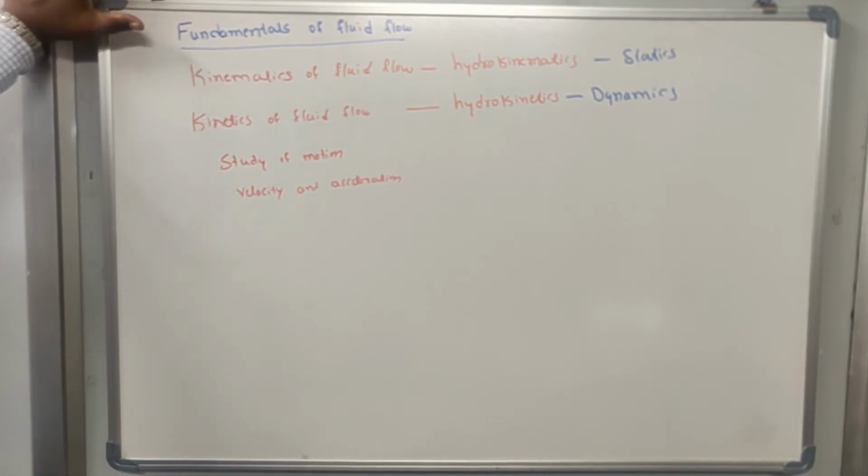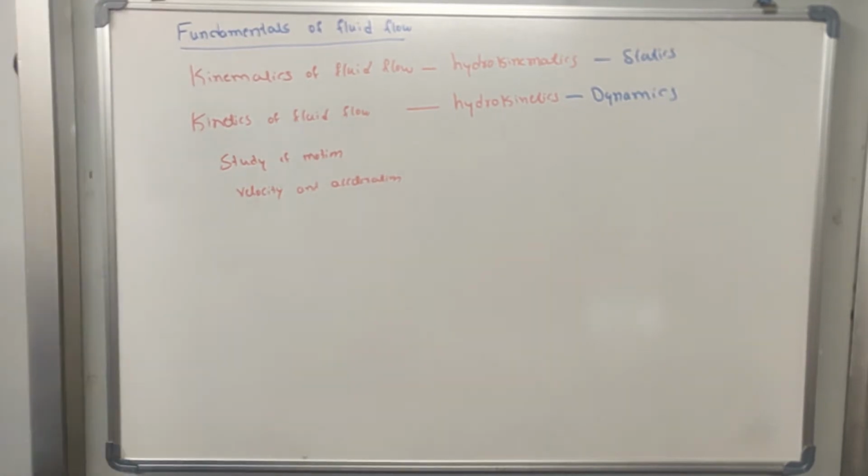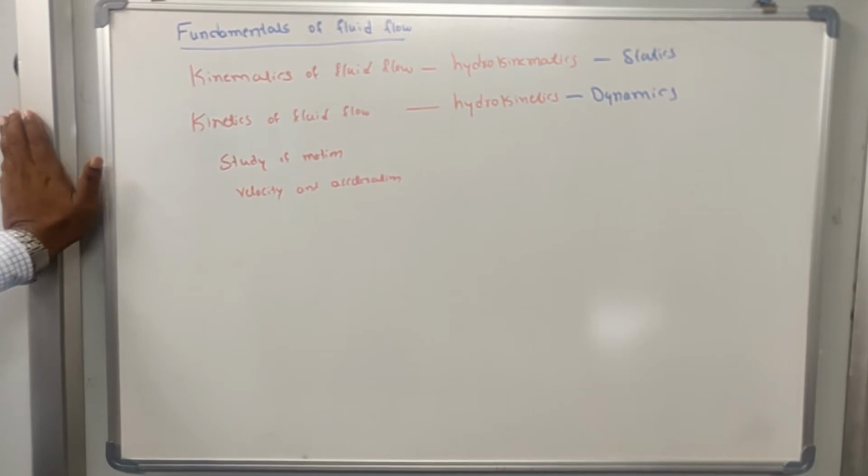So in today's class we will discuss the kinematics of fluid flow, or simply hydrokinematics or statics. So hydrokinematics means the study of geometry of fluid flow, that is the study of velocity, acceleration, etc., the components of velocity, acceleration, etc. That is called the geometry, the study of this geometry without considering the external force which is causing the motion.